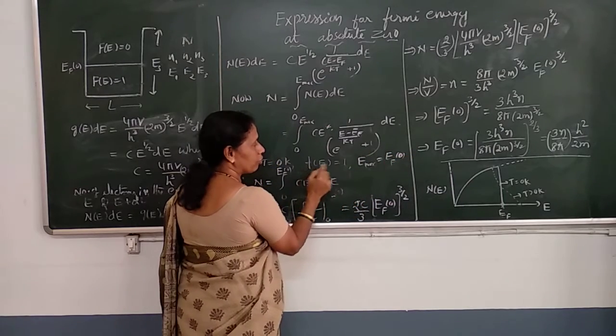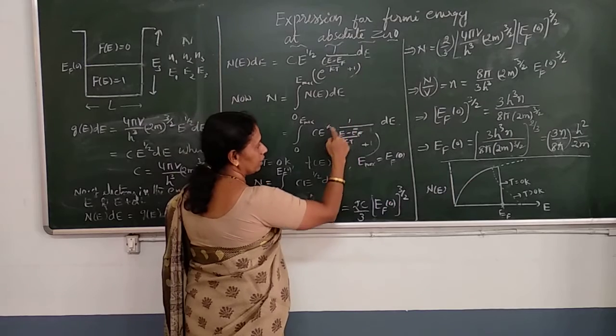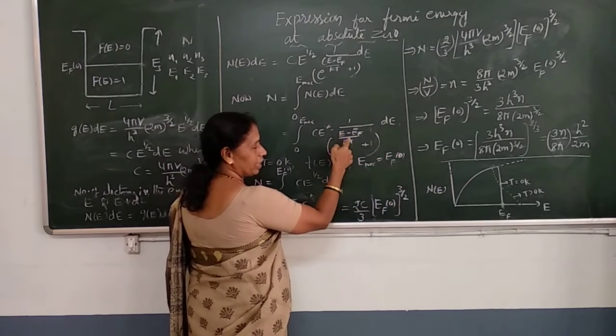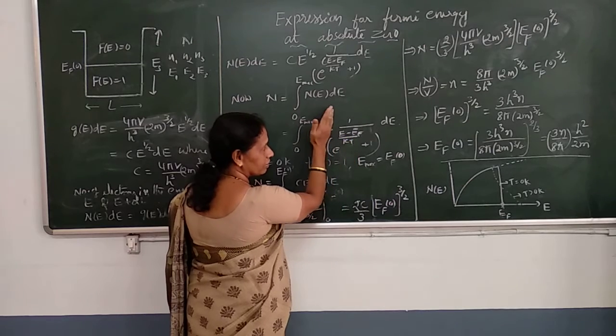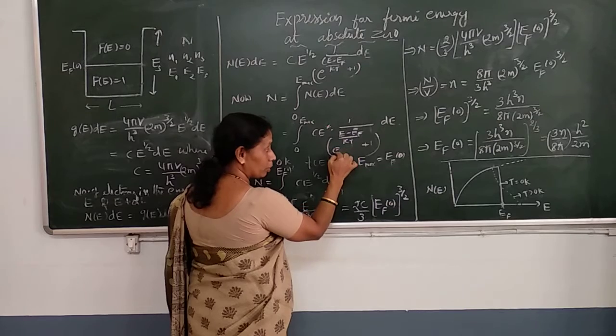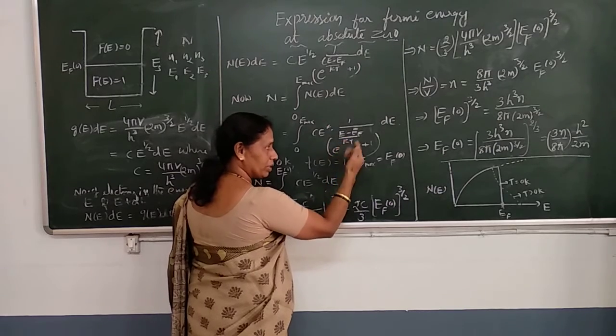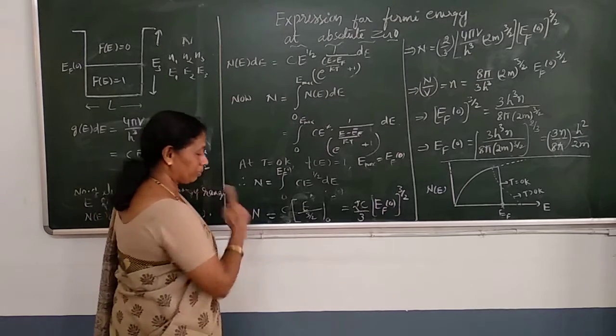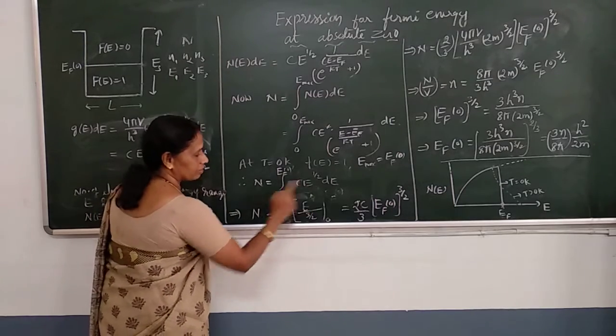And you get f of E equal to 1 by substituting T equal to 0 in this equation. For E less than EF of 0, just consider this equation: E minus EF gives minus infinity, so e to the power minus infinity, 1 by infinity, becomes 0, so that f of E is 1. We discussed this in the previous class. So that N is this.